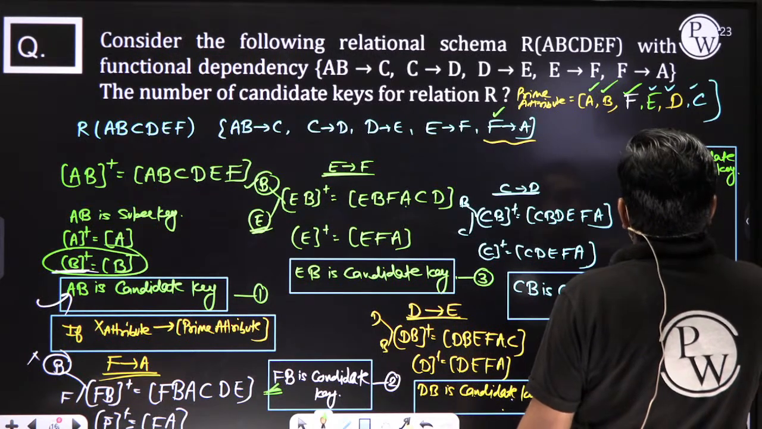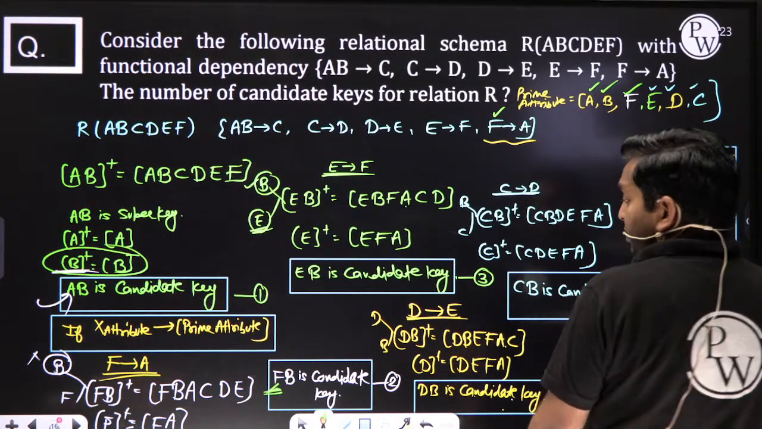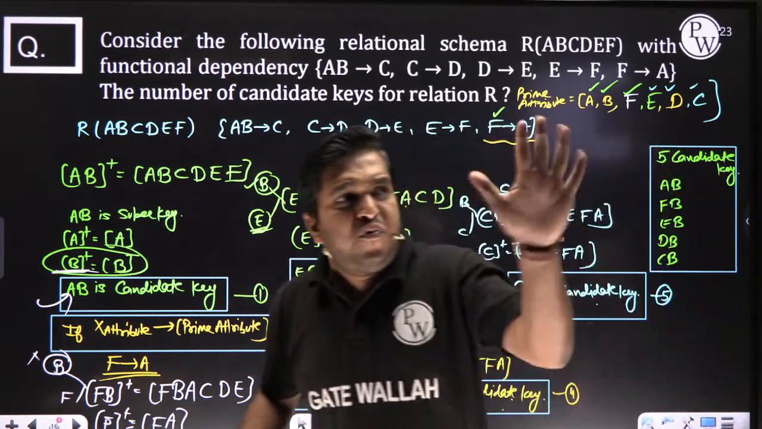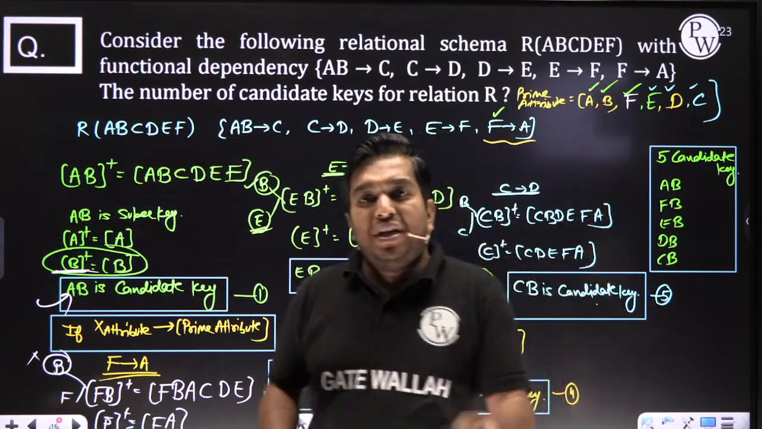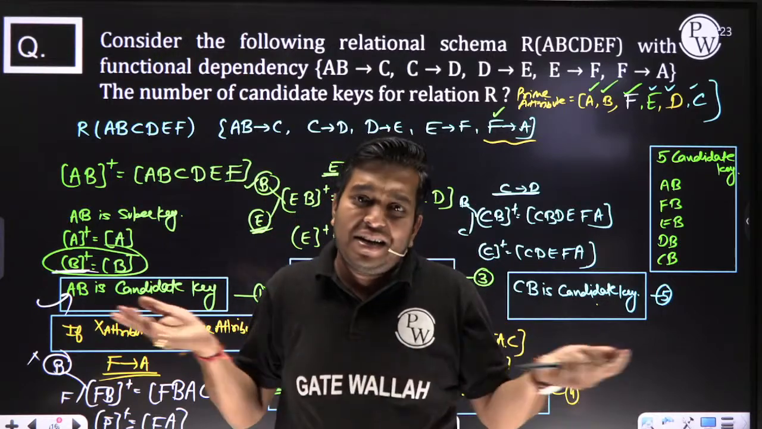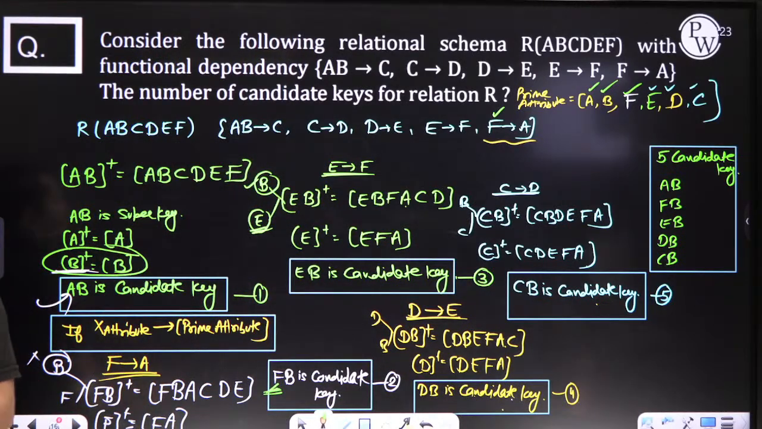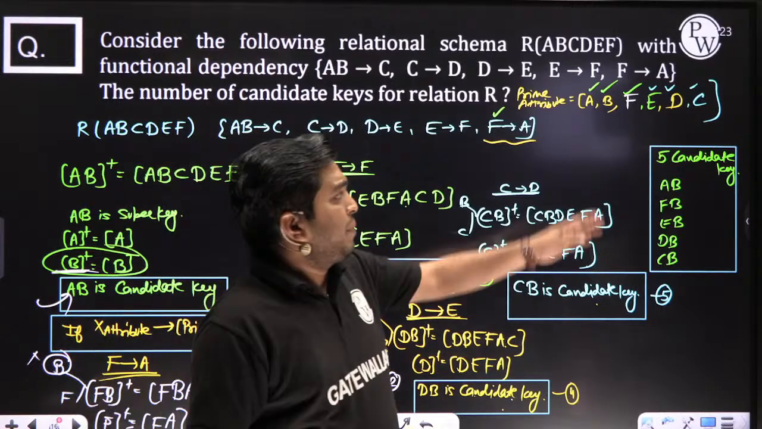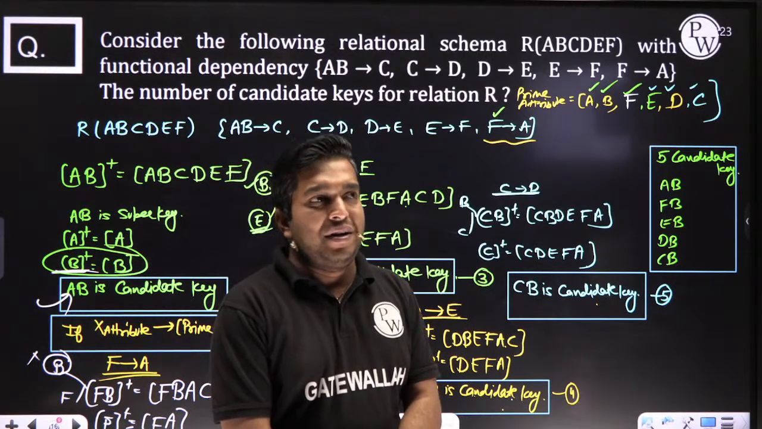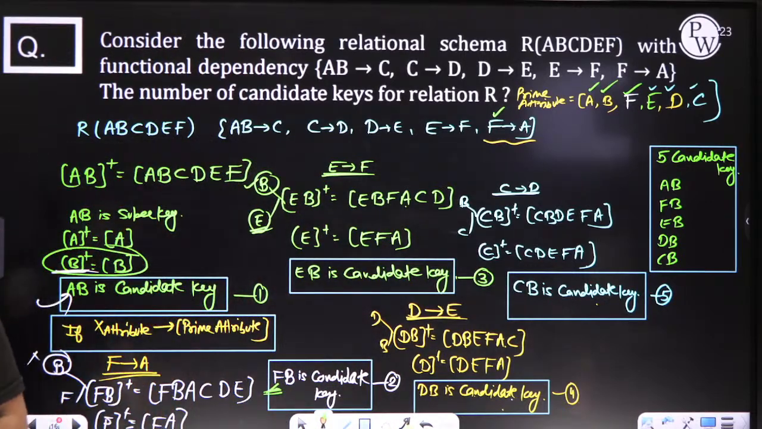AB, FB, EB, DB, and C. Out of 5, 1 becomes the primary key, and the remaining 4 become alternative keys, secondary. Now let me make everything clear. What are the prime attributes? All are prime attributes. Tell me fast, is it crystal clear or not, everyone?